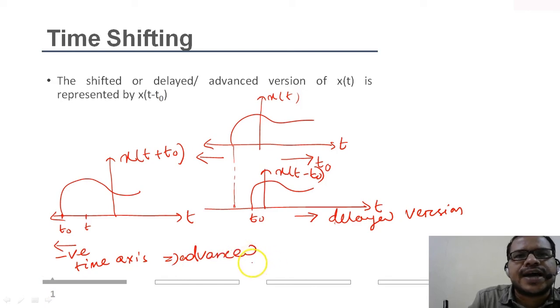The signal is advanced. What does it mean by the signal will appear at a time instance earlier than that at the time instance at which it is originally defined? So there are two types of shifting we had learned. One is positive time axis, another is negative time axis. Positive time axis is delayed version and negative time axis is advanced version.